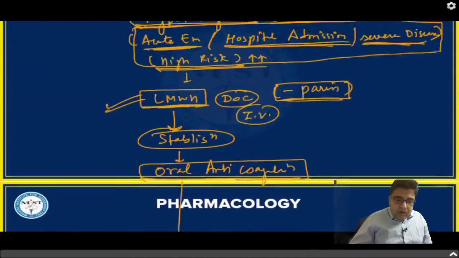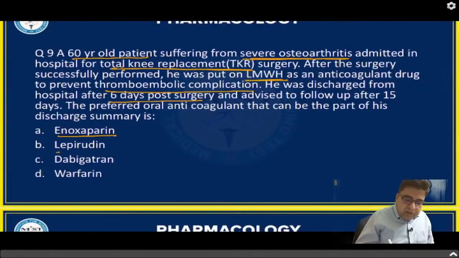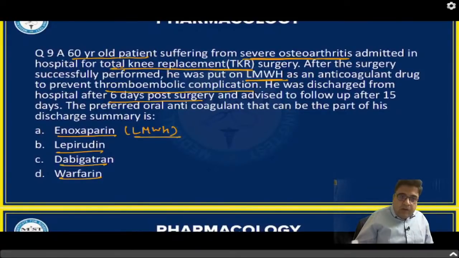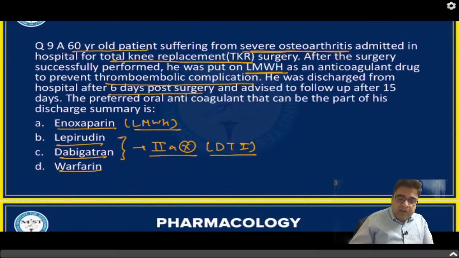Right? Now, answer me this question. First of all, you have to tell me which class all these medicines belong to. Enoxaparin is a low molecular weight heparin. Lepirudin and dabigatran are factor 2 inhibitors. We call them direct thrombin inhibitors. All these medicines are given by IV route except dabigatran, which is given by oral route.